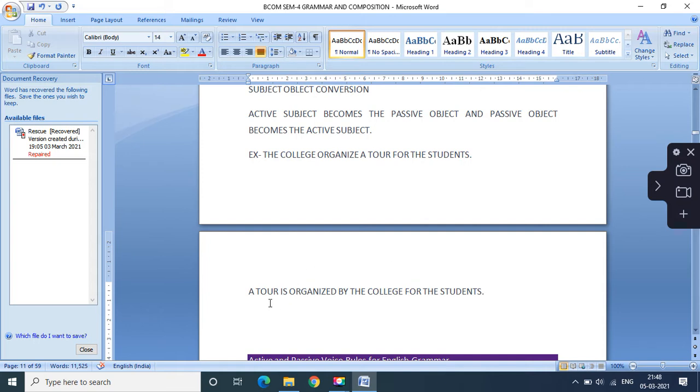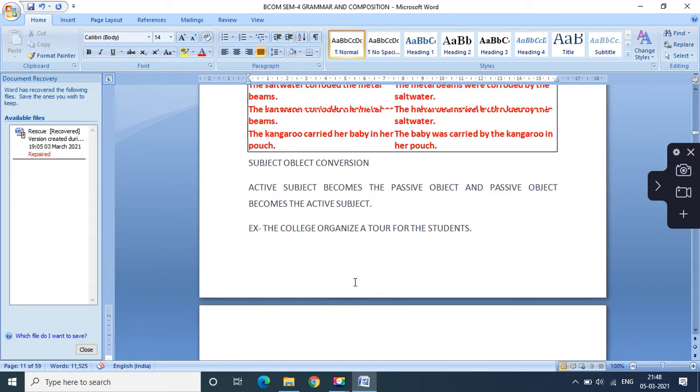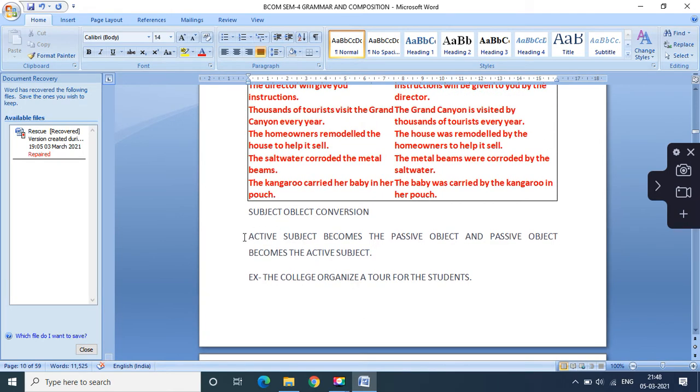If we observe this passive voice, you can easily identify college is the subject that becomes the object, a tour is the object that becomes the subject. For the students, that is the extra word that you have to keep as it is. Organize, organized, past participle form of verb, that we are supposed to make use of, with preposition by. So these are the three basic elements or rules we have to remember. Subject object conversion, that is the first rule.